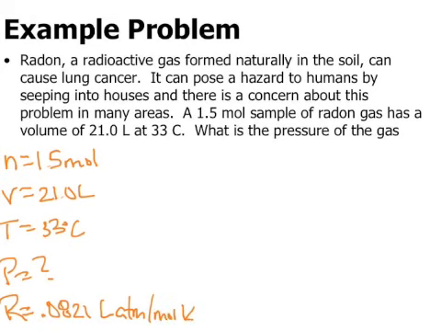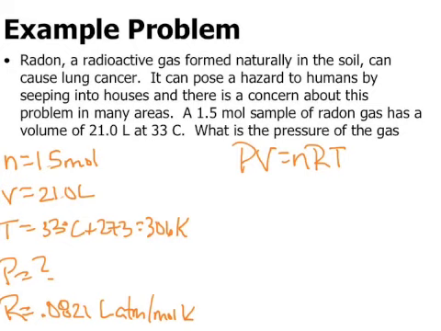The only one we have to fix here, we have moles for n and liters for volume, is temperature. We have to add our 273, and that comes out to be 306 K. Then our pressure is what we're solving for. So same formula again, PV equals nRT. Pressure is what we're looking for. Volume is 21, n is 1.5, R is 0.0821, T is 306.